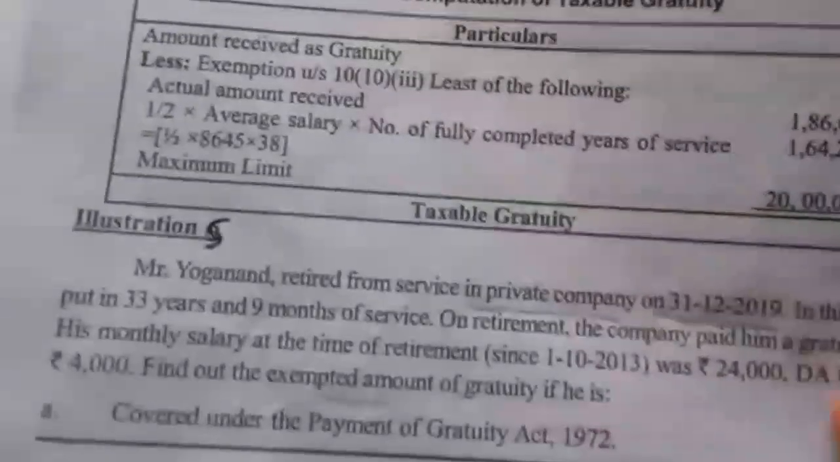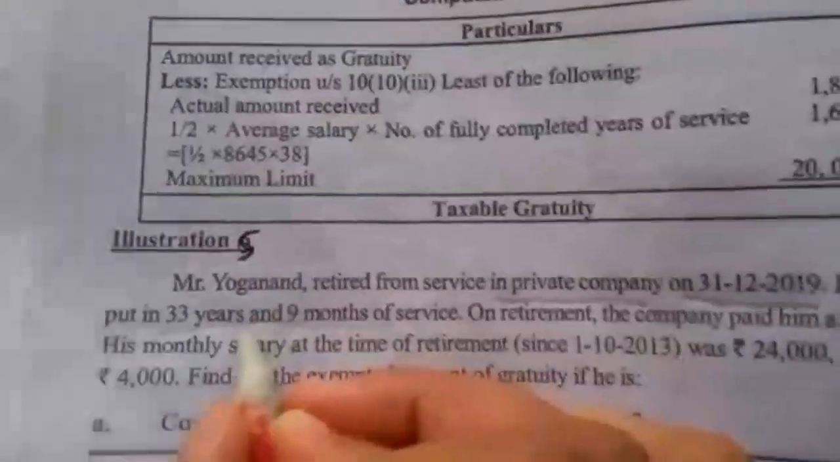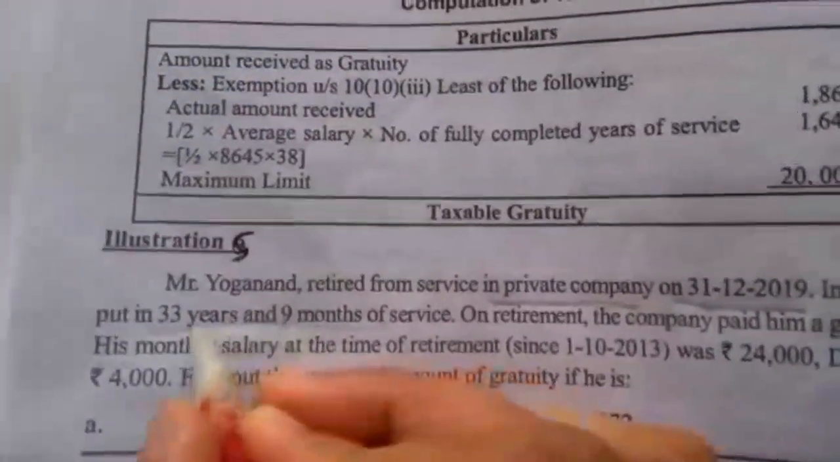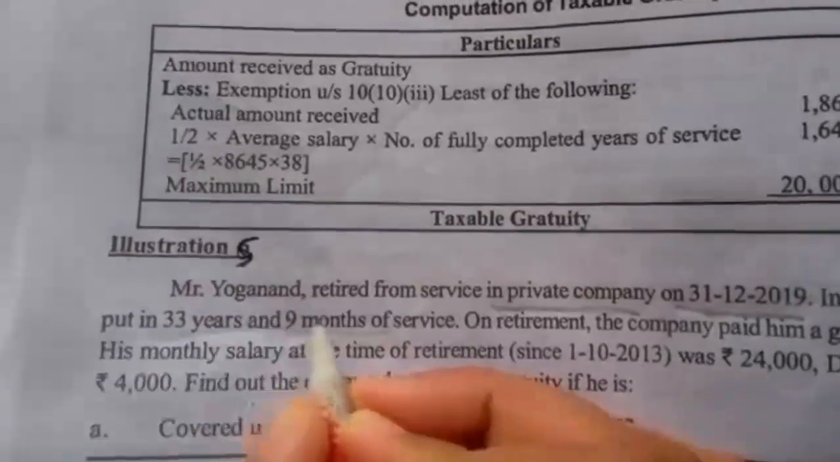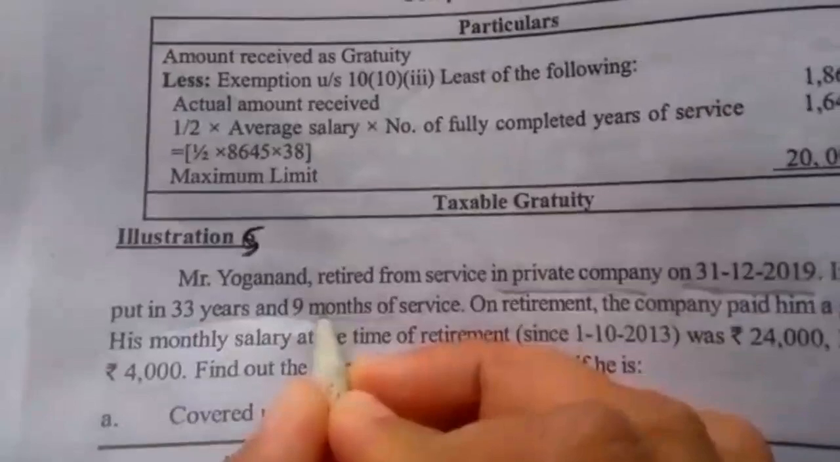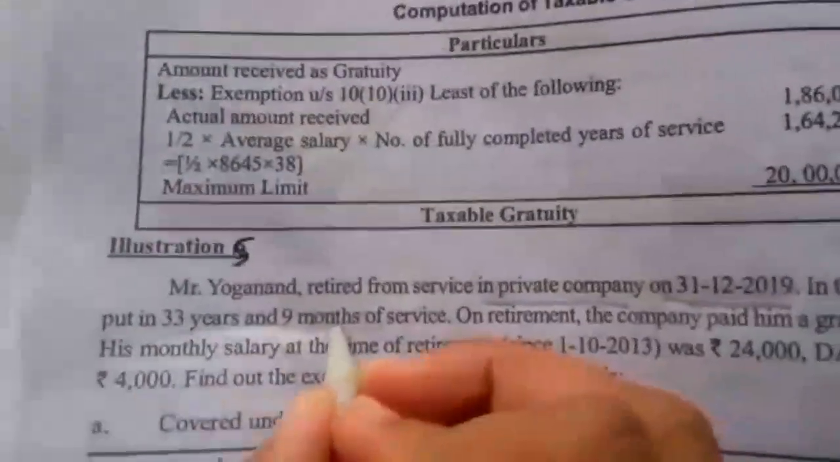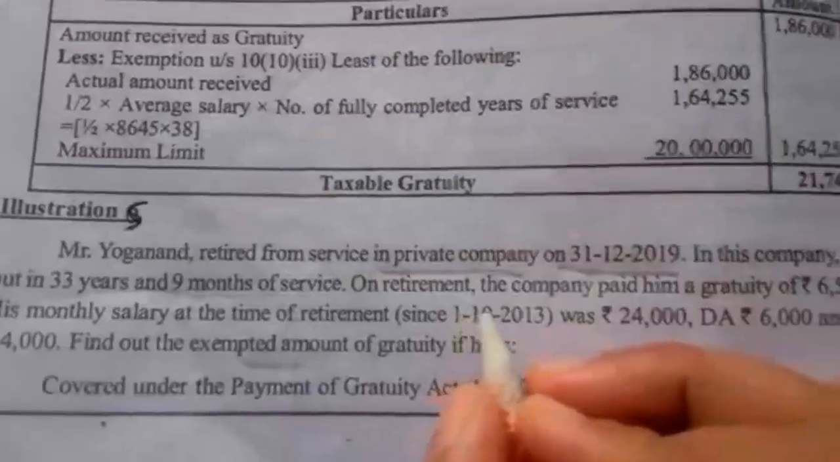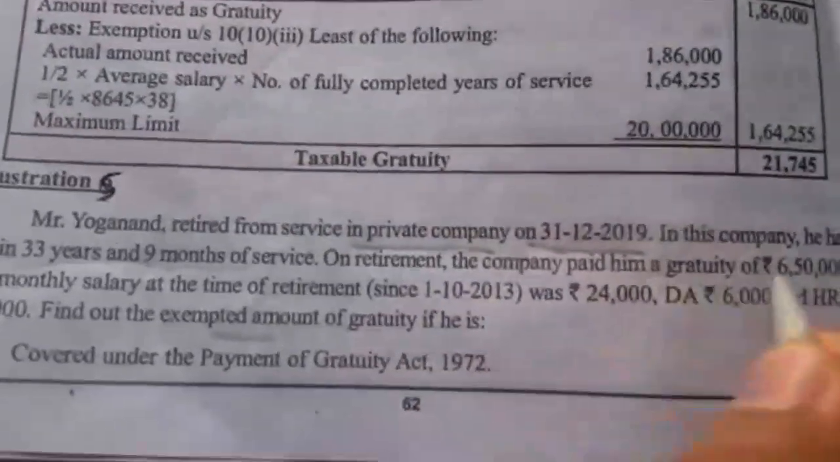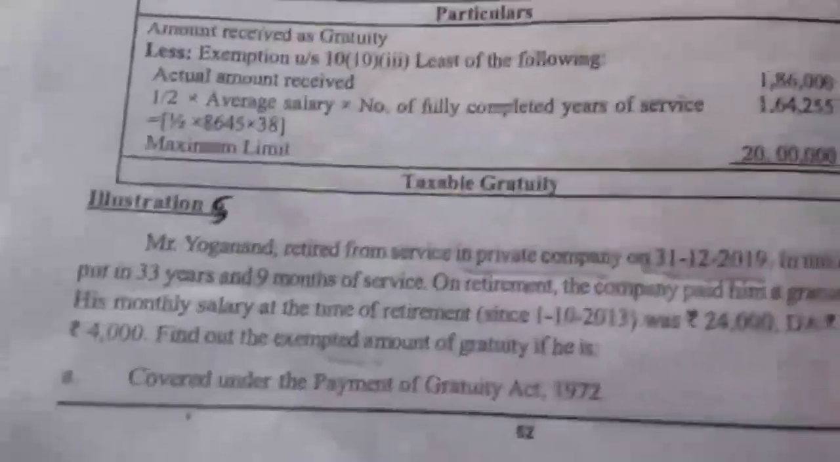In this company, he has put in 33 years 9 months of service. So this is his total completed years of service. In case of employees covered under the Act, we have to take 33 years plus 9 months, so we have to take 34 years. In case of an employee not covered under the Act, we have to take 33 years. We should not include the part of the year. Then on retirement, the company paid him a gratuity of rupees 6,50,000. So this is his actual gratuity received.